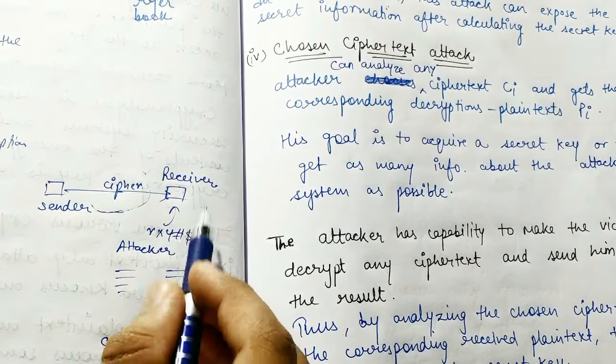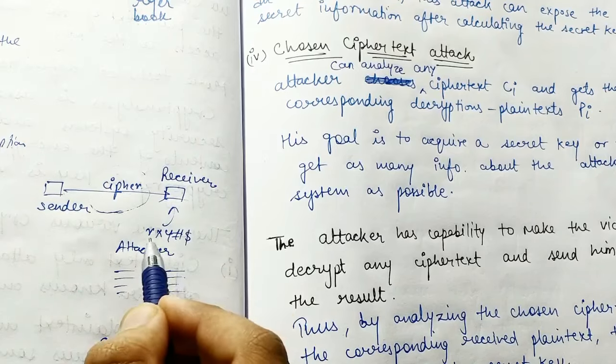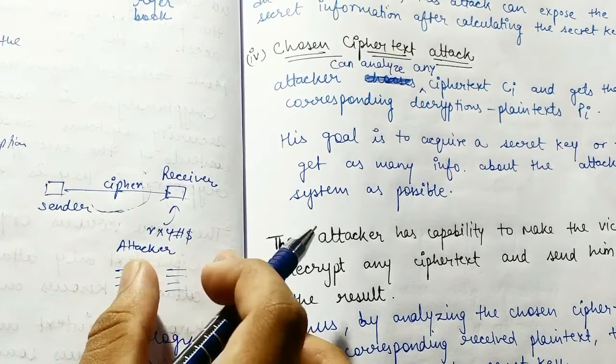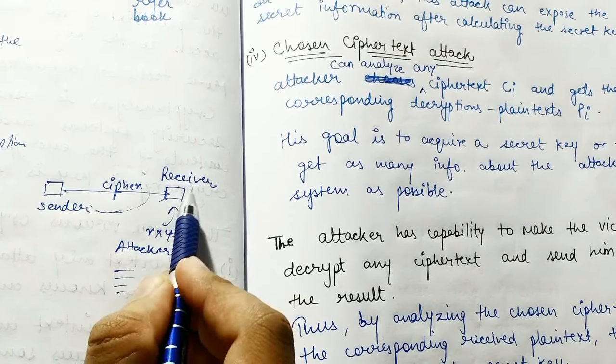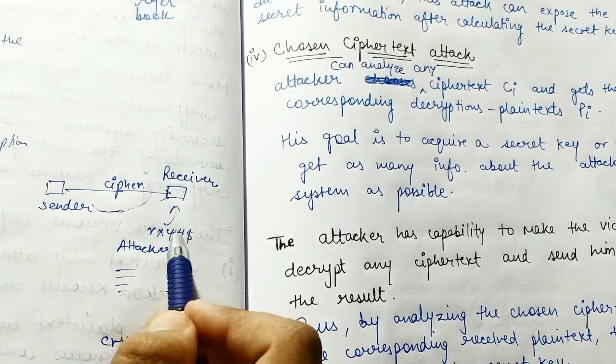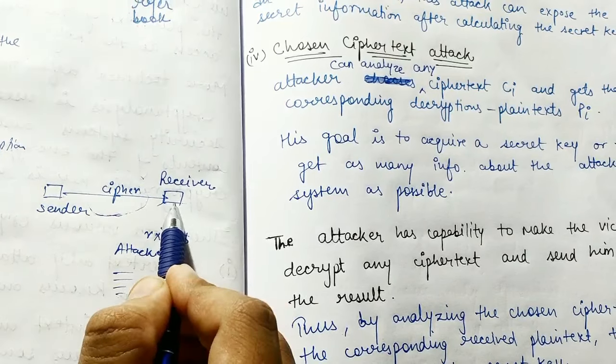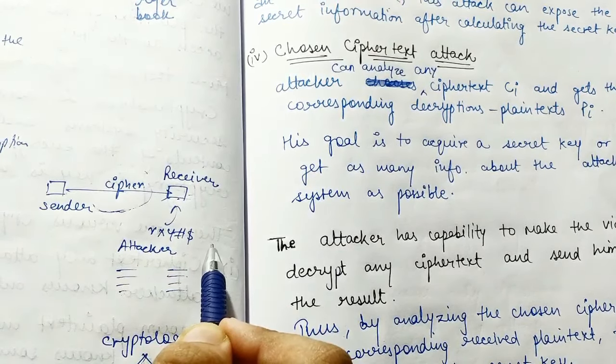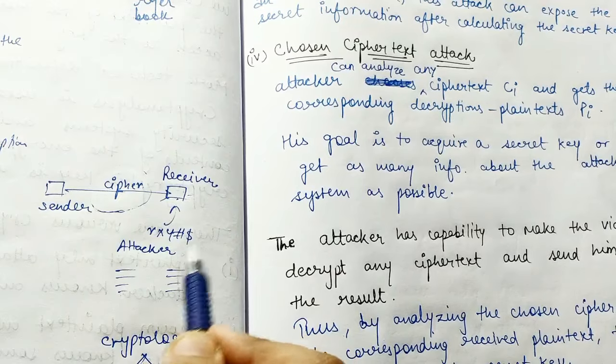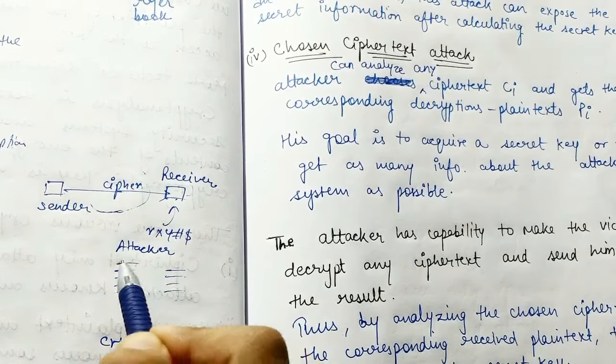Suppose some random message like RXY hash dollar, some unreadable format data, he gives to this machine, right? He's giving input to this computer, and the output which he gets is the plain text. So he will give some coded messages, and he will get some plain text corresponding to that, that is some readable message. So he will try to do this a lot of times.